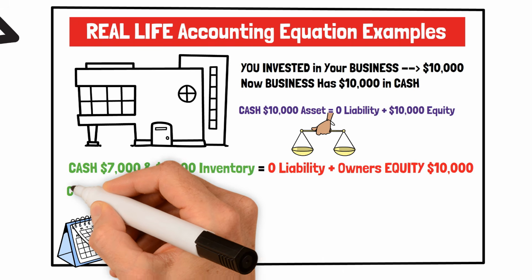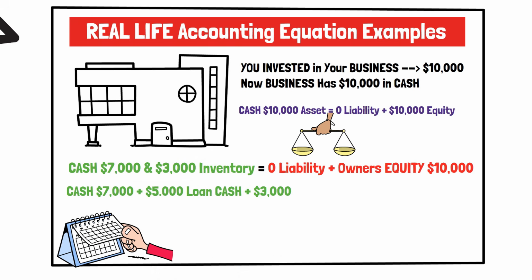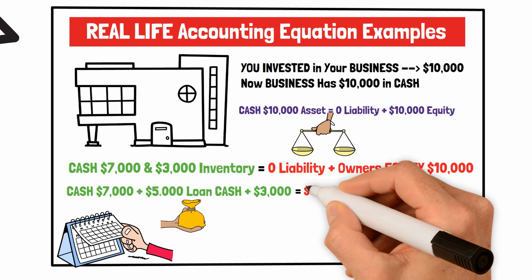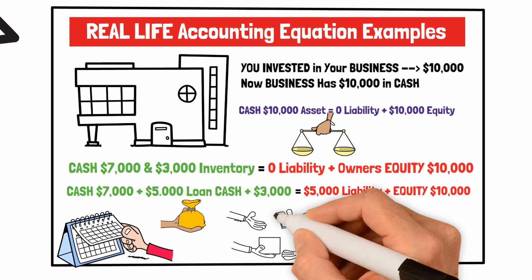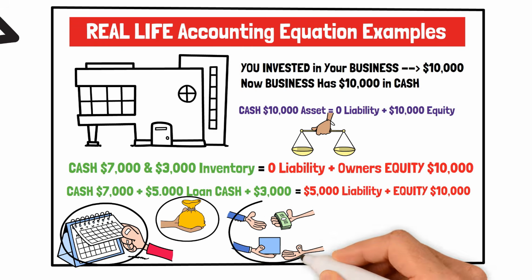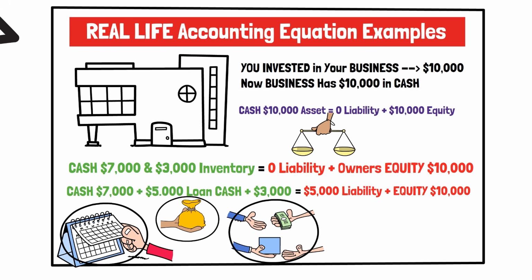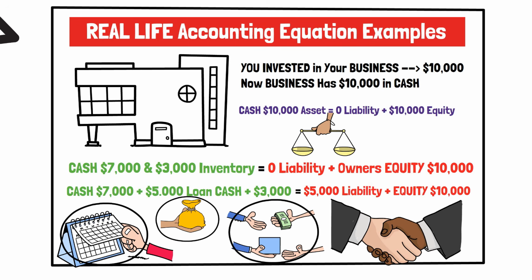A few days later, the business borrows $5,000 from a bank. Cash increases by $5,000, and liabilities also increase by $5,000. Finally, the business sells inventory for a profit. Cash increases, inventory decreases, and the profit increases retained earnings, which is part of equity. Every transaction changes the financial records, but the accounting equation always remains balanced. This is exactly how accountants record thousands of transactions every day while maintaining accurate financial statements.